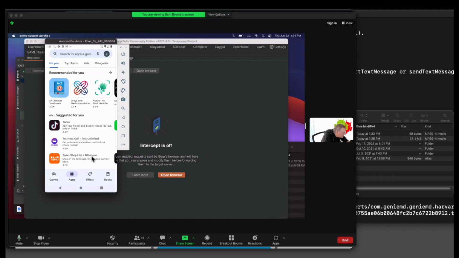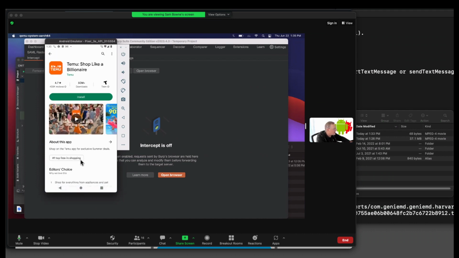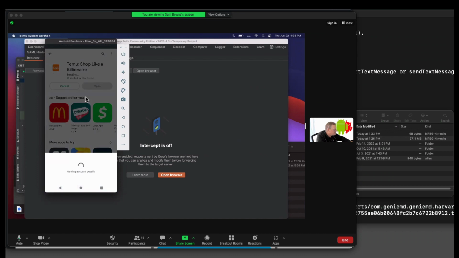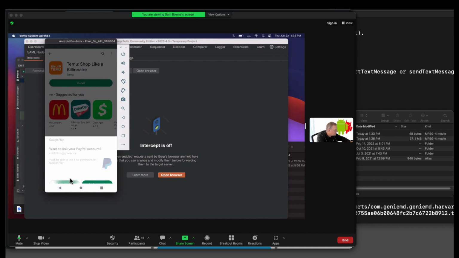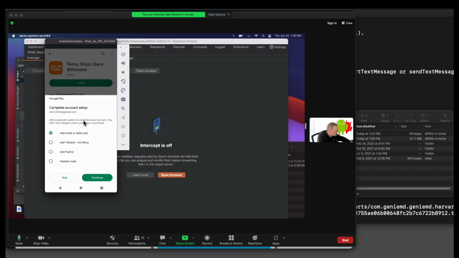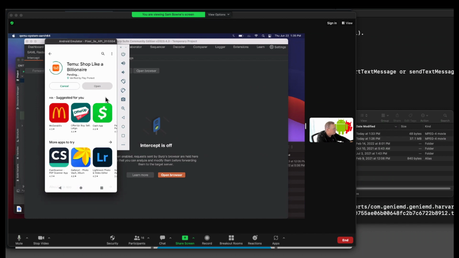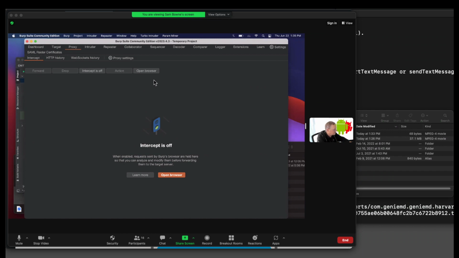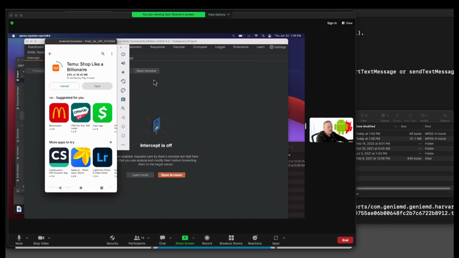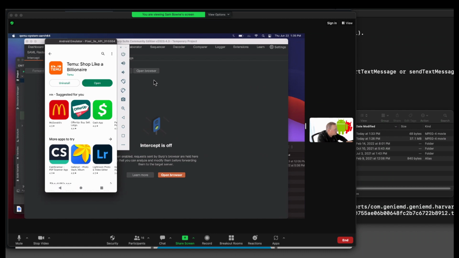I've heard of this thing called Temu, Shop Like a Billionaire. Let's try that. So here's somebody's app. Install that. I do not want to link it to an account. I do not want to add any junk. Skip that. I don't want to pay for anything. I want free apps. There we are. Now it's loading this free app. Okay, so I've got the app.